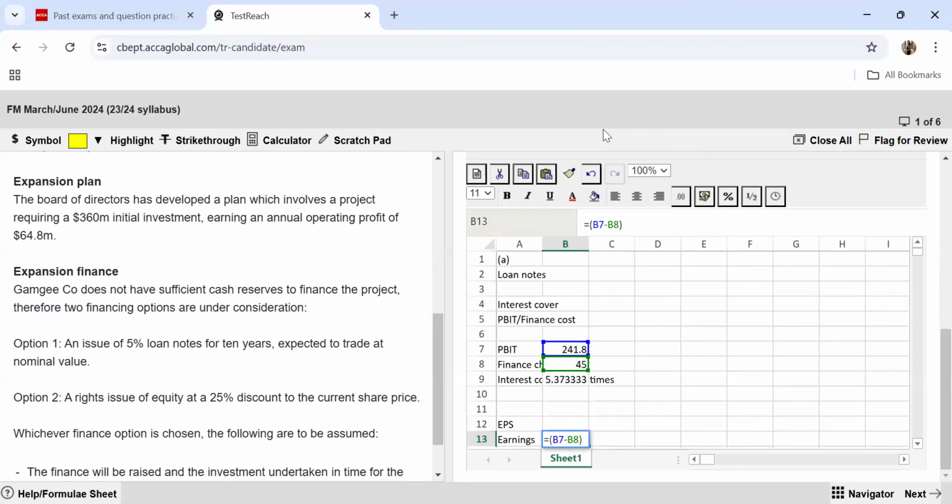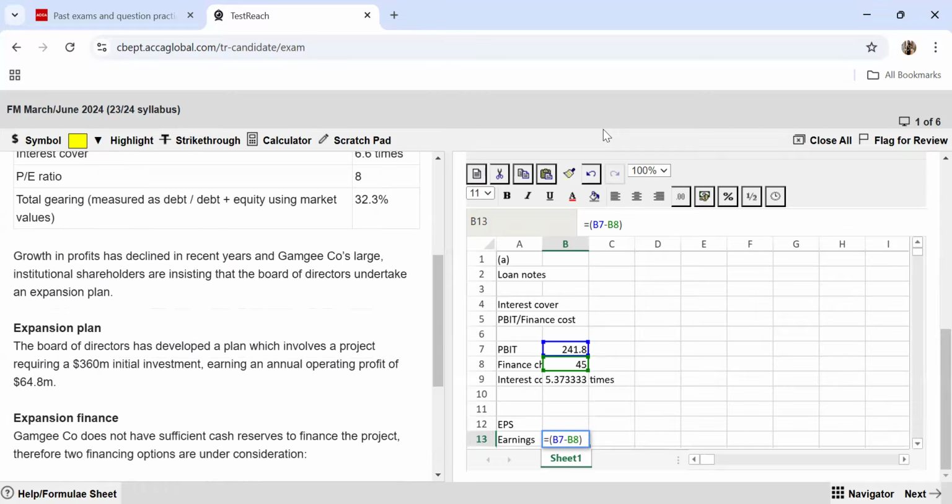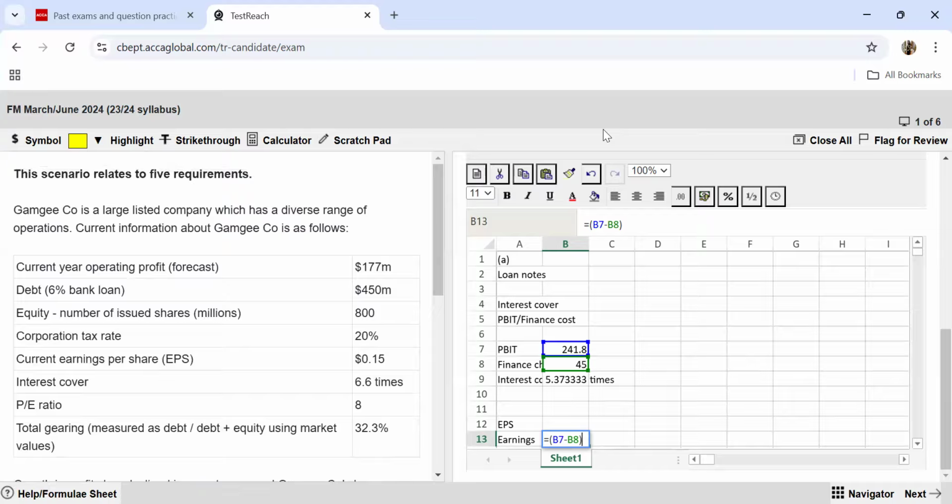Now this amount is my profit after interest, so this is basically my PBT. Now on this PBT, this is profit before tax, I need to charge tax also. The tax rate was also given to us. It is at 20%, so I will be subtracting 20%. So 1 minus 20%.